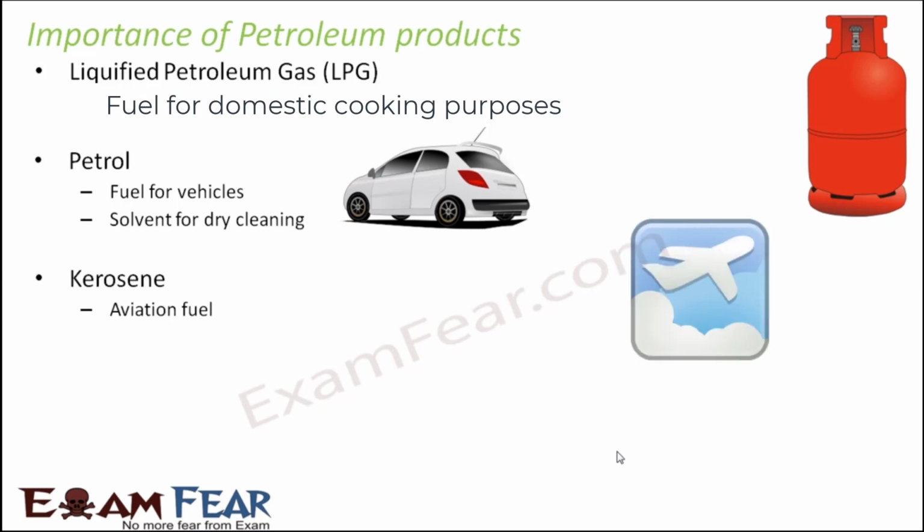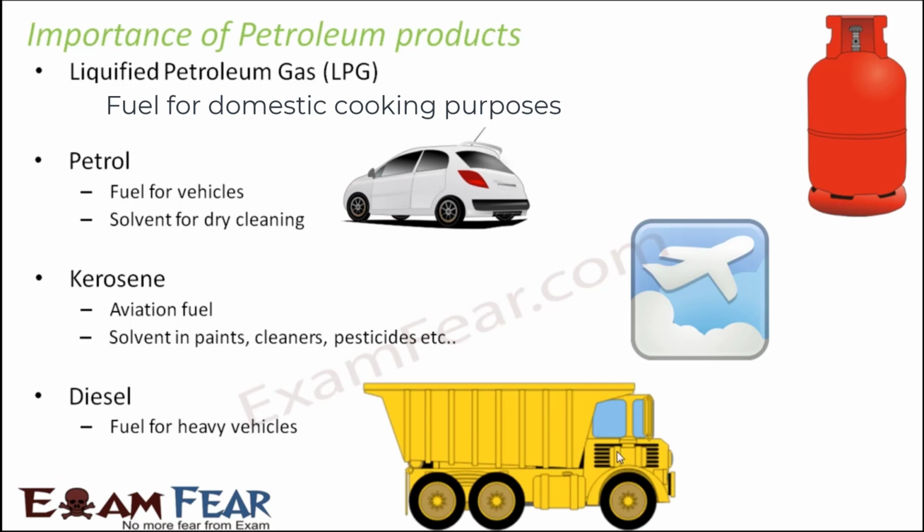So that way also it helps. Kerosene is used as an aviation fuel in the aircraft industry. So when you travel by flights, always remember the fuel that is being used there. You have kerosene playing an important role there. It acts as the base fuel. It is also used as a solvent in a lot of stuff like paints, cleaners, pesticides, etc. Diesel, again, is also used for fuel, mostly for heavy vehicles. If you see vehicles like trucks and vans, they mostly run on diesel. It is also used as a fuel for generators and motors you would have seen in your apartments and all. So they all run on diesel.